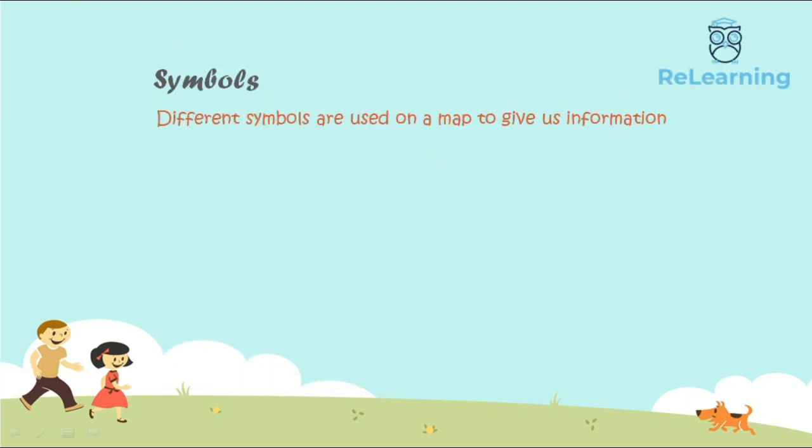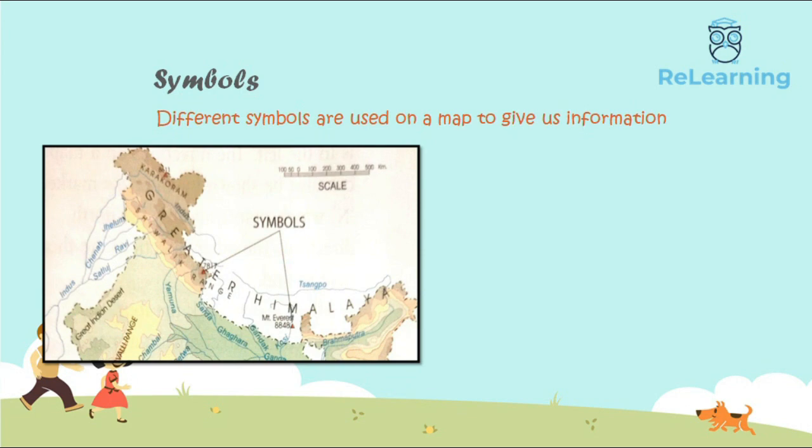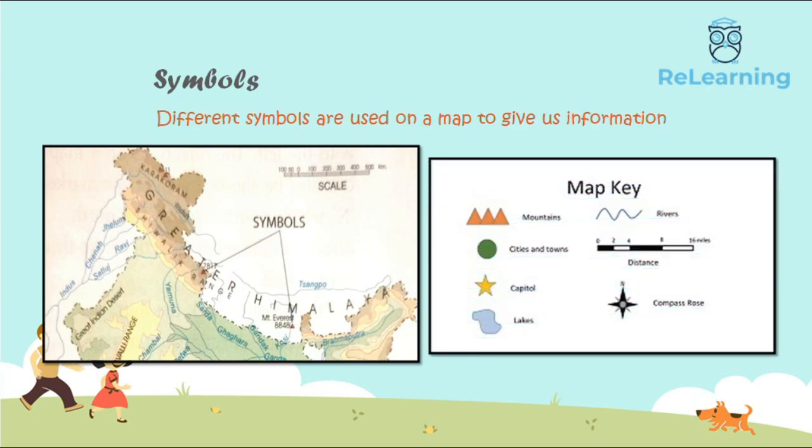Next is symbols. There is not enough space on the map to show mountains, rivers, lakes, bridges, dams, temples, churches and railway tracks. However, a map without all this information would not be useful. Different symbols are therefore used on a map to give us this information. For example, the land boundary of a country is shown by thick dashes and dots in black. A city is marked by a small circle, and in this picture you can see that the mountains are marked by a triangle.